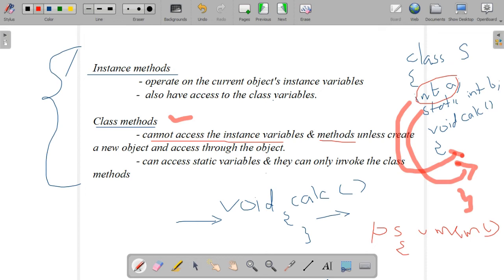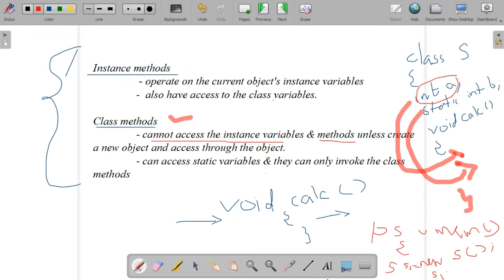If it wants to access them, we have to create an object. You know how to create an object. Here, for class S, we create inside the main method an object: S s1 = new S(). This is the object creation for the class S. Now we have created an object, and the object name is s1. So now we can access this instance variable.